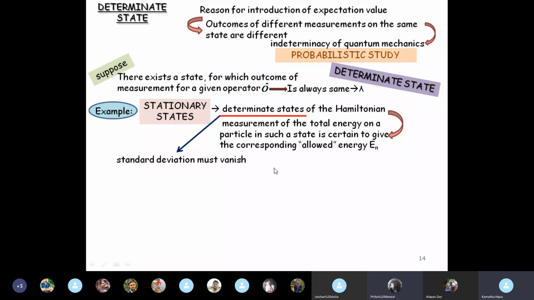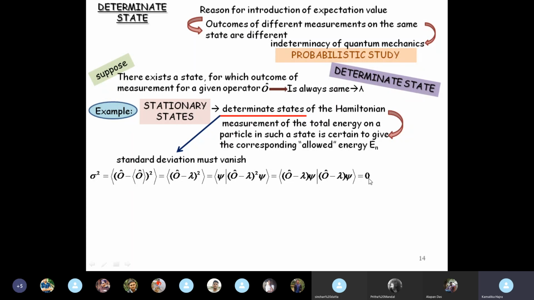Okay. So determinate state means the standard deviation must vanish. So from the definition of standard deviation, we see that this standard deviation is written as sigma squared. So O minus, this is a particular measurement and this is the average of all measurements. So the square of this difference must vanish.